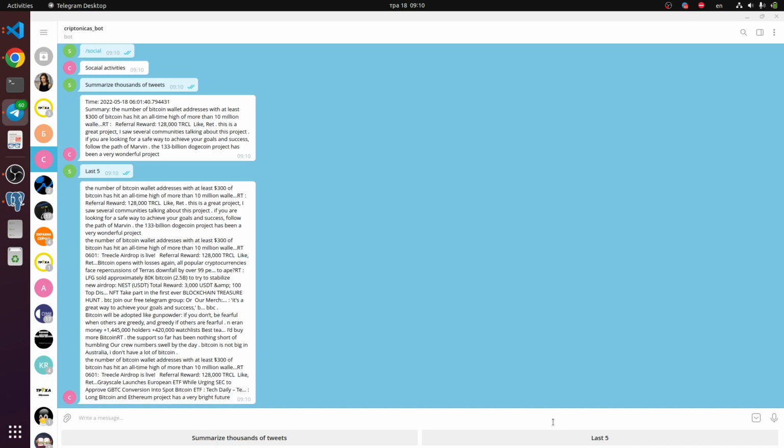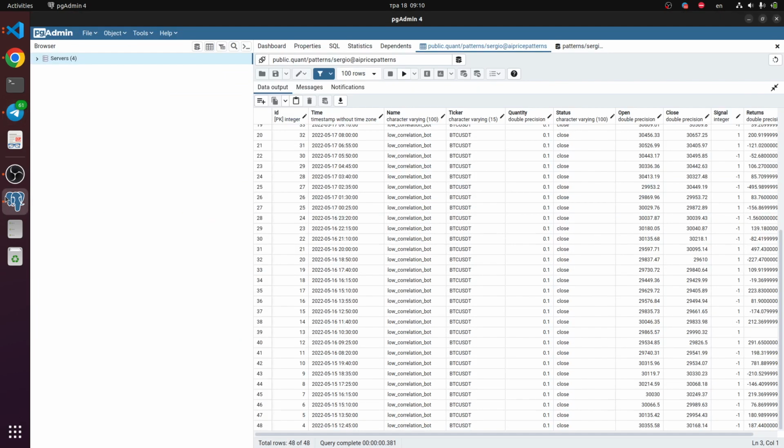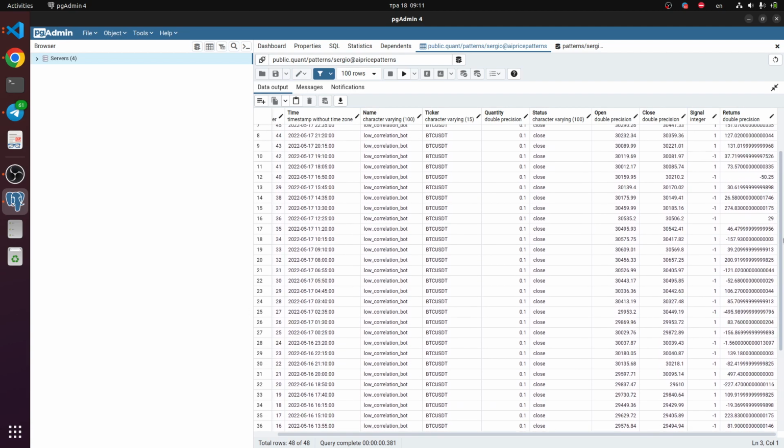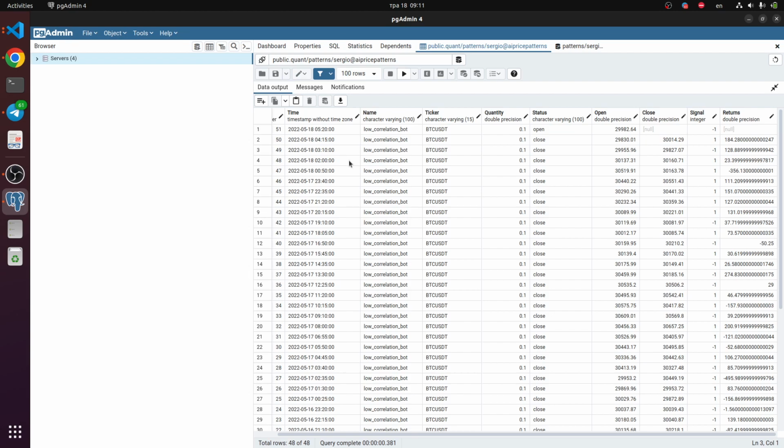Okay, and let's look at the results. My bot, which I'm testing, looks like a table. I'm going to store data here, with the ticker, some quantities, and some returns. I have multiple trades per day. You see, for example, this day, today and yesterday.